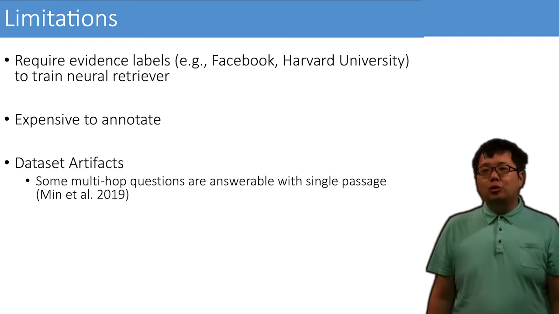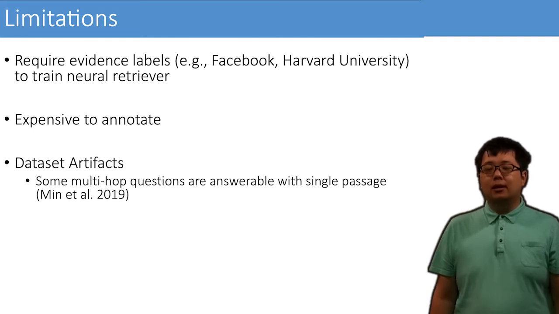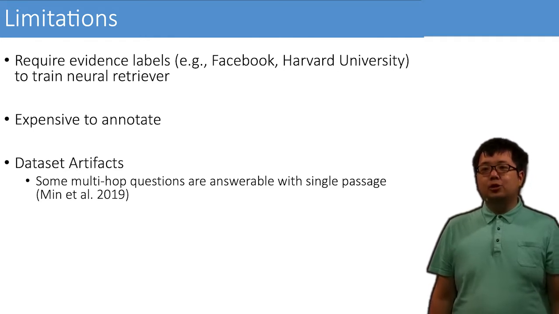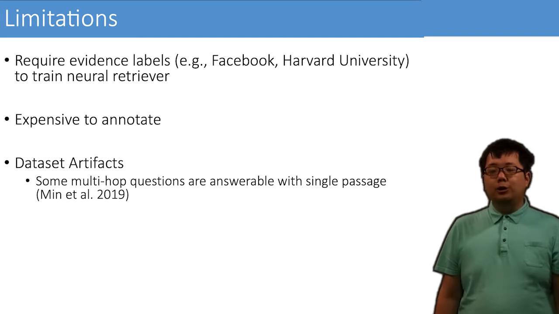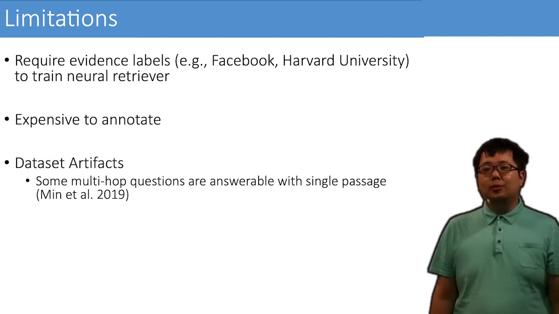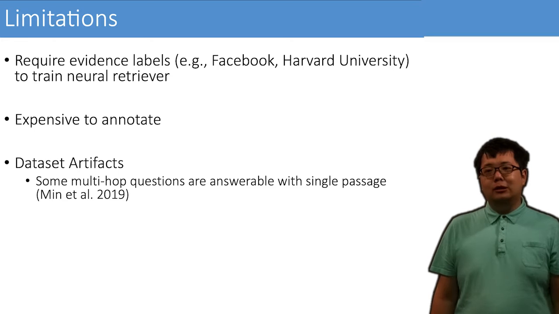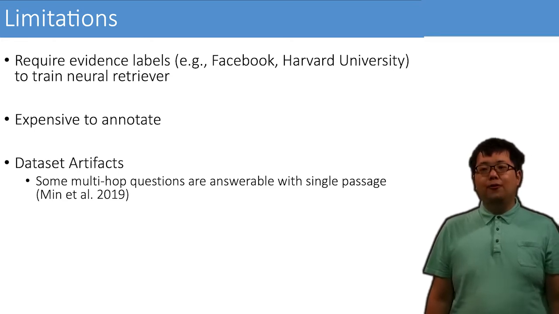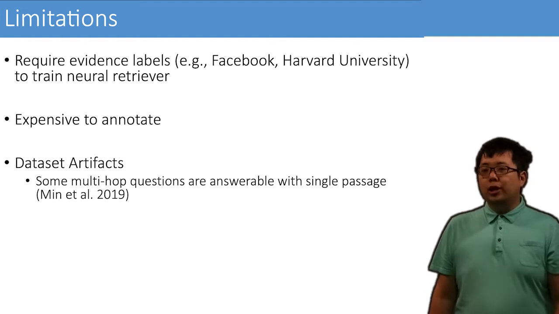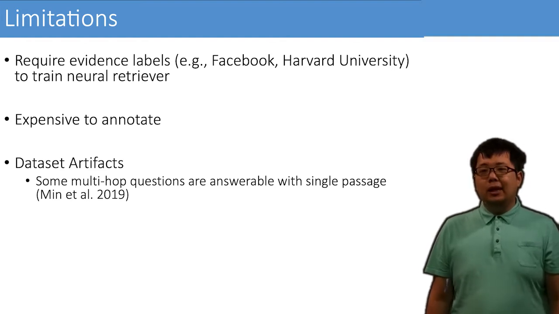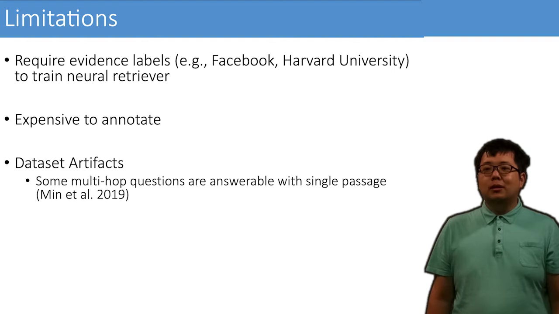But what are you going to do? You need intermediate data, right? Even though previous work has found artifacts in the datasets. So, to mitigate this issue, we focus on a more general but challenging weakly supervised setting. We only have question and answer pairs during training, and we leave the model to figure out the rest. We train QA systems that don't need intermediate evidence labels. What they need is a question, the answer, and figure out the rest.